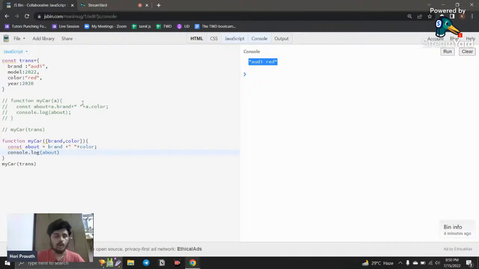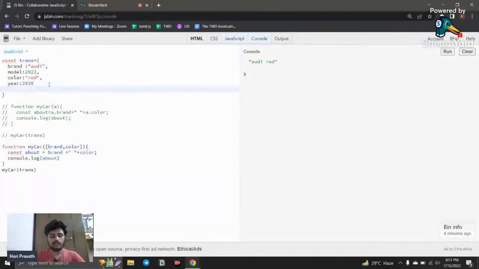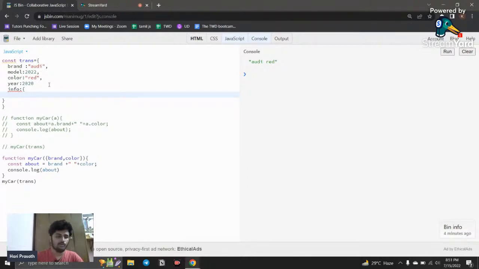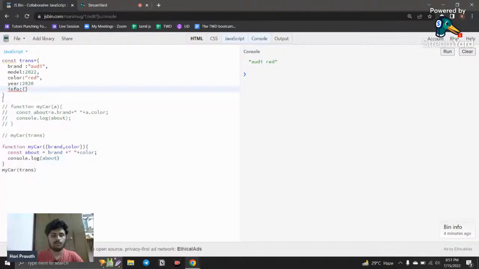And what if you have a nested object? For example, if you have an object and inside this there is info, another property, and inside this you have another object. What if you have a nested object? So info, like I'm saying that experience is equal to 10. So this is called a nested object.